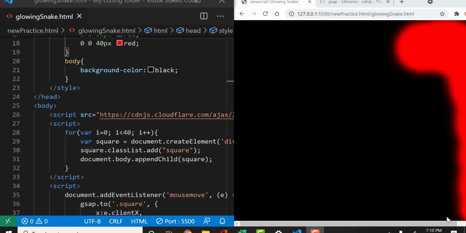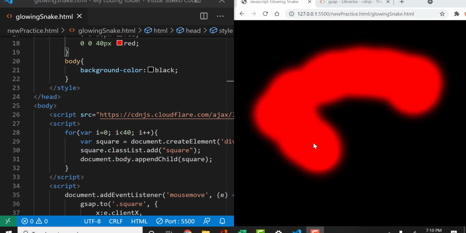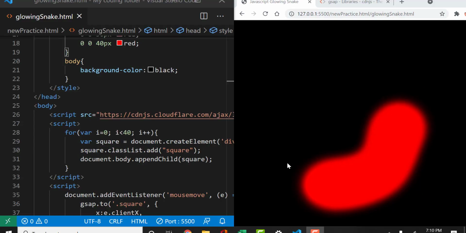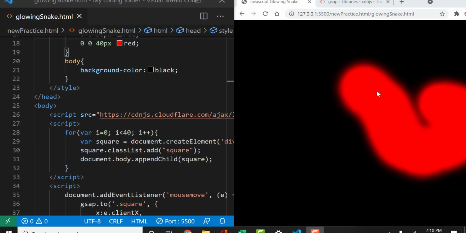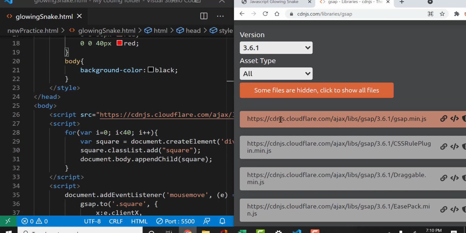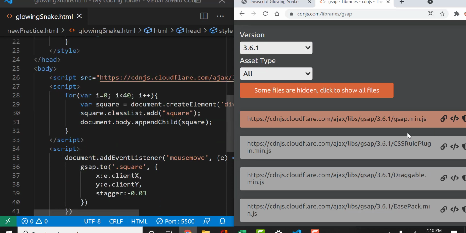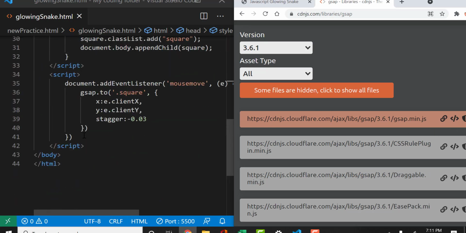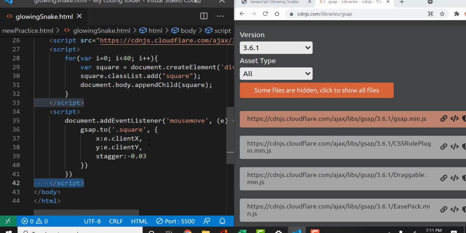In this video today, we will be building this glowing snake using JavaScript, HTML, CSS, and also a JavaScript library, GSAP. It's this right here. I'll have it in the description below so you guys can find it easier. Go to this website, click on the first box, the orange, brownish one, click on copy script tag, and paste it into your code right before your ending body tag. This will allow you to do some cool stuff with your animation.